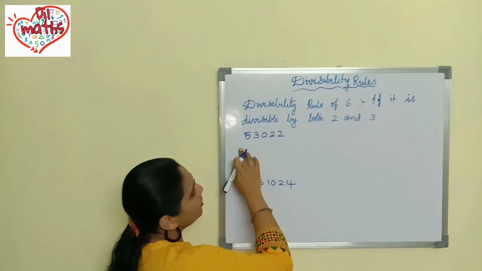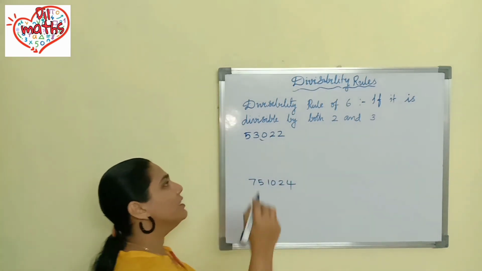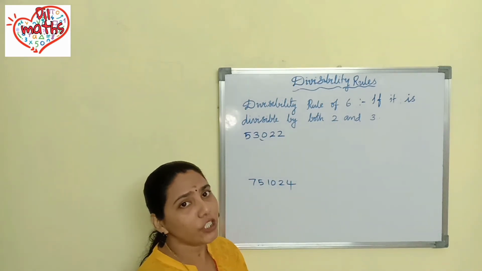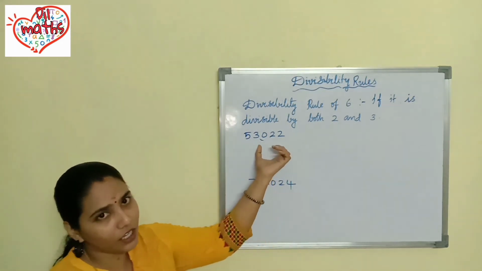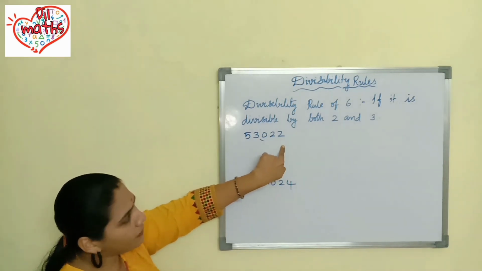So first question is 53,022. That is your question. So first what we should do? We should check the divisibility of 2 first. Okay. Whether this number is divisible by 2, how will you check? You have to check the units place. In the units place, what is the digit given?